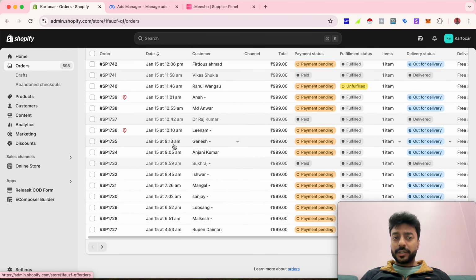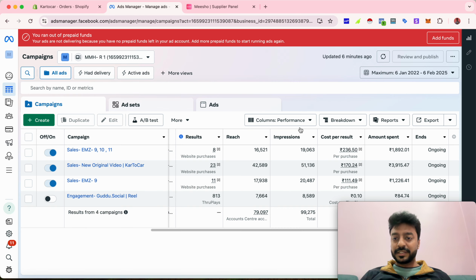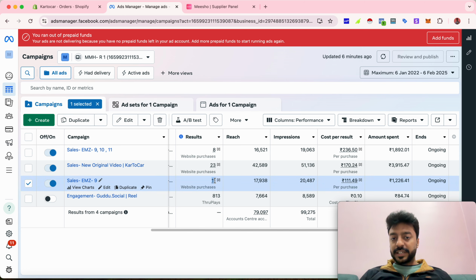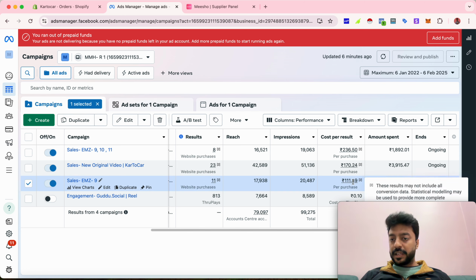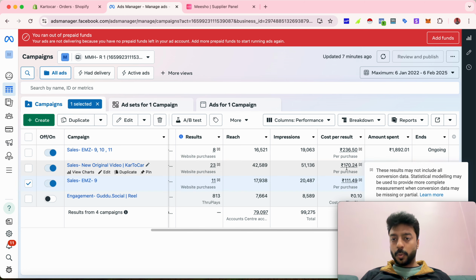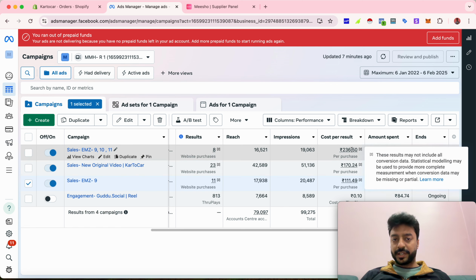But how did I get these many orders? And the reason is by running Facebook ads. So you can see that I've got 11 sales for a price of 111 rupees, 23 sales for a price of 170, 8 sales for a price of 236.